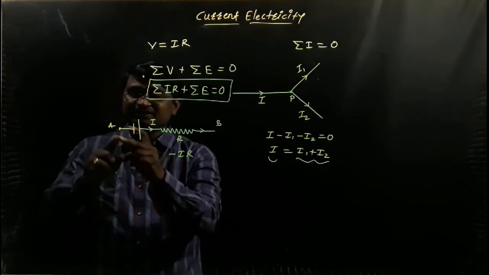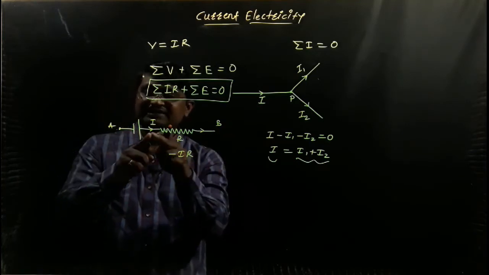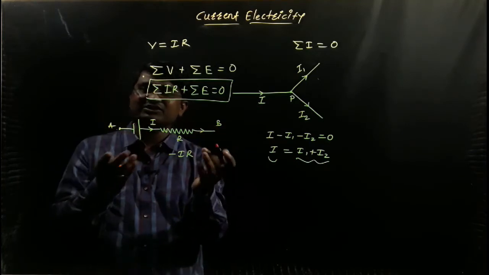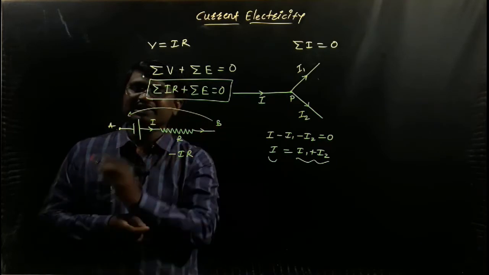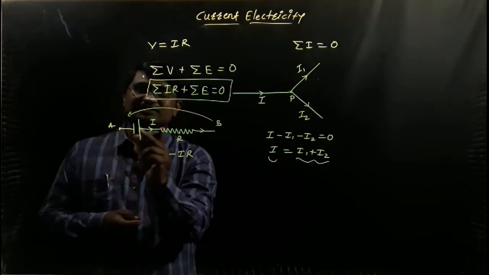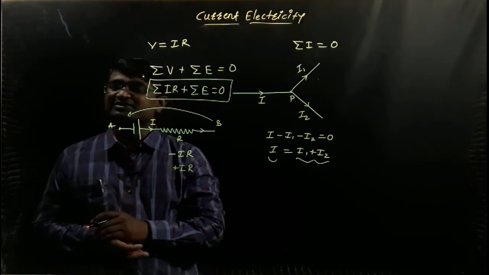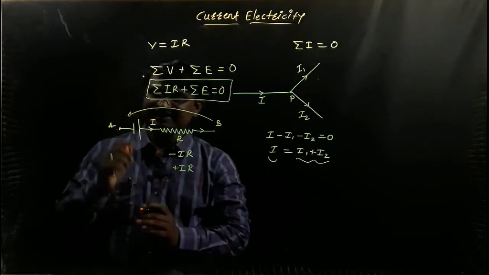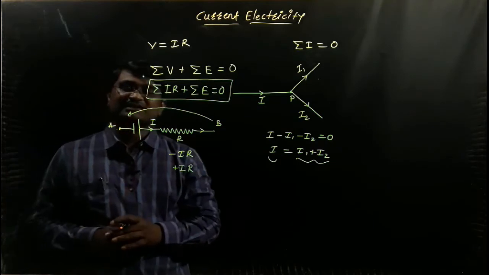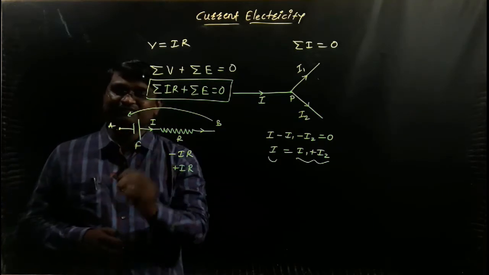Otherwise, if the direction of tracing and the direction of electric current are exactly opposite, meaning we are moving from B to A, this is the direction of tracing, so the potential will be positive. And one another very important sign convention is about EMF.